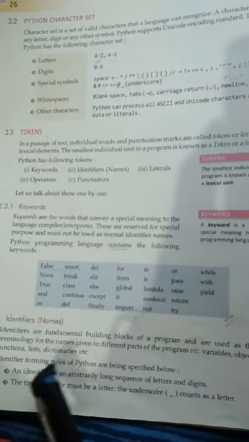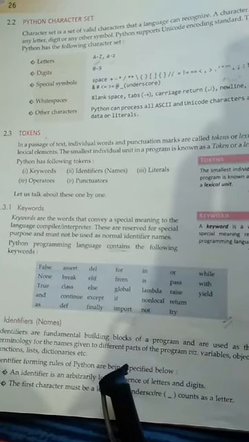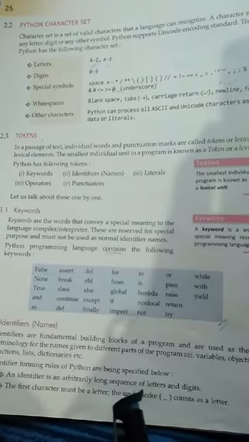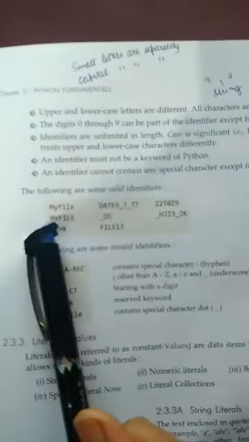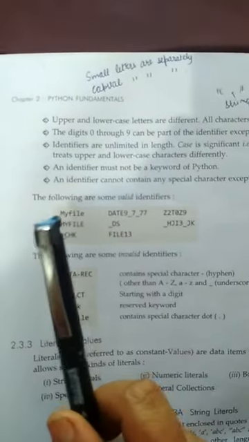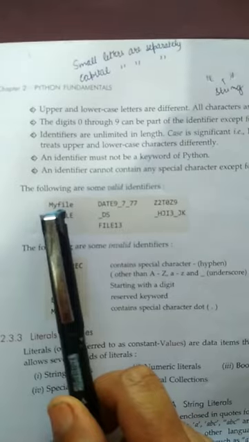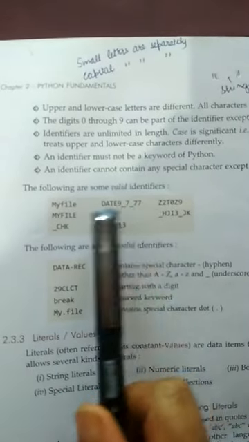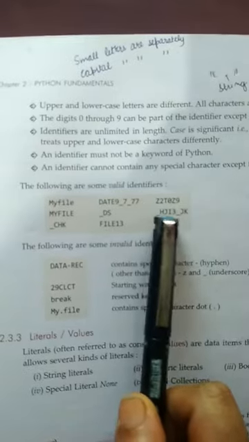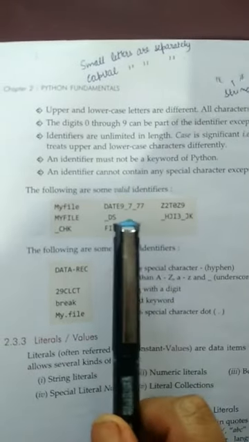These are key rules. Whenever you give name to a particular identifier, it should be a long sequence of letters or digits like this. See, these are valid identifiers, like you are giving a sequence of letters and digits together. You can give underscores. You can start any identifier name with the underscore also.